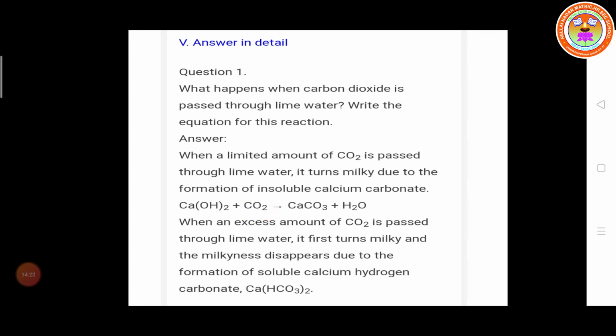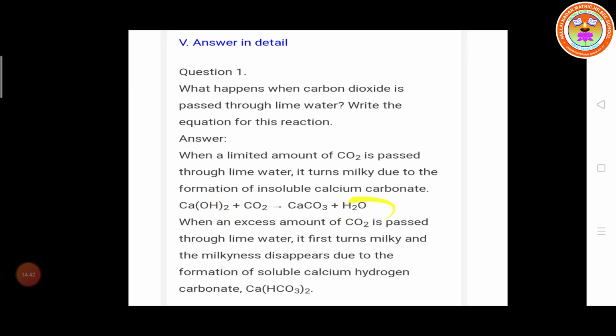CO2 is converted into CO3 by adding 1 oxygen from (OH)2. CO3 is an anion, a negative ion. Calcium is a metal, positive. So both combine to form CaCO3. Remaining we have 2 hydrogen and 1 oxygen.